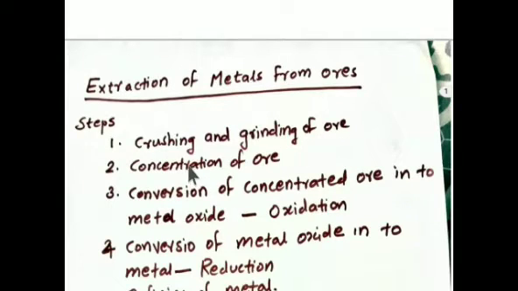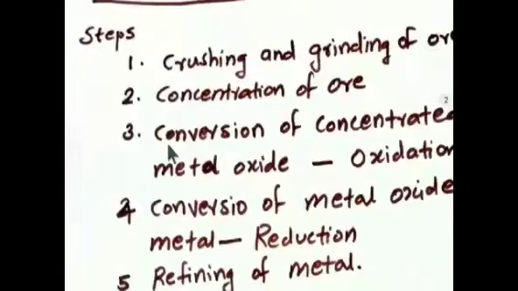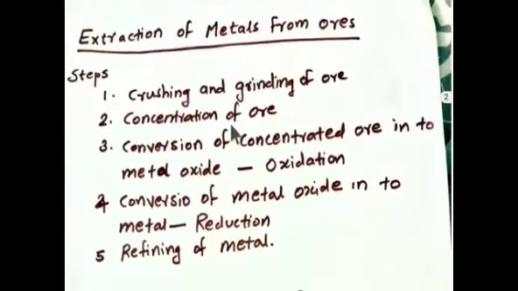This powdered form of ore, next step is concentration of ore. We have to remove the impurities like sand. The process is called concentration of ore. After that, the third step is the oxidation process, the conversion of concentrated ore into metal oxide. So after oxidation, we will get a metal oxide. The fourth step is reduction. Reduction means conversion of metal oxide into metal. So from the ore, we will get a metal in the fourth step.